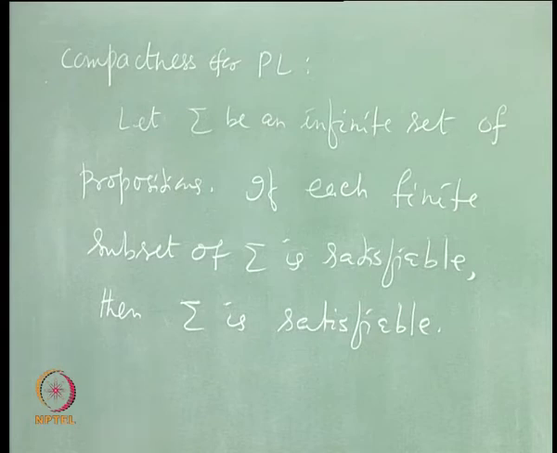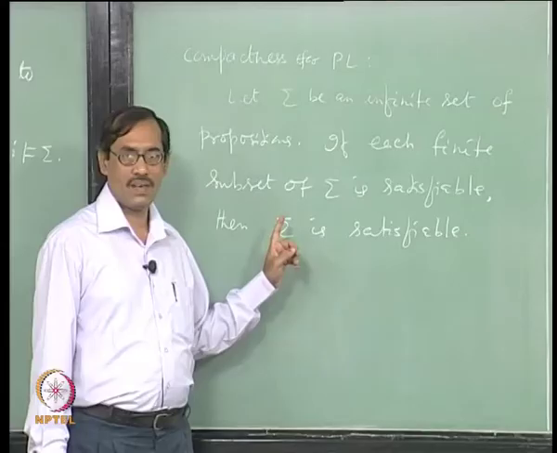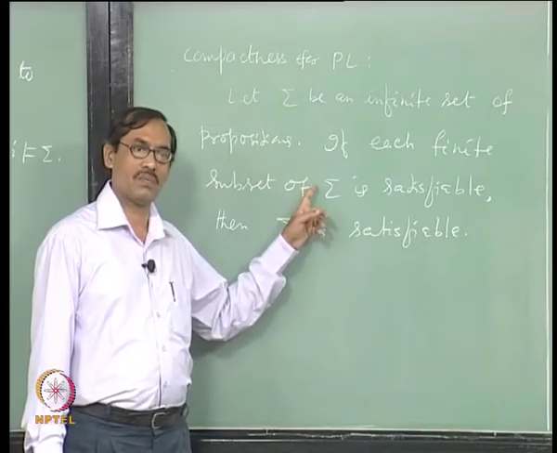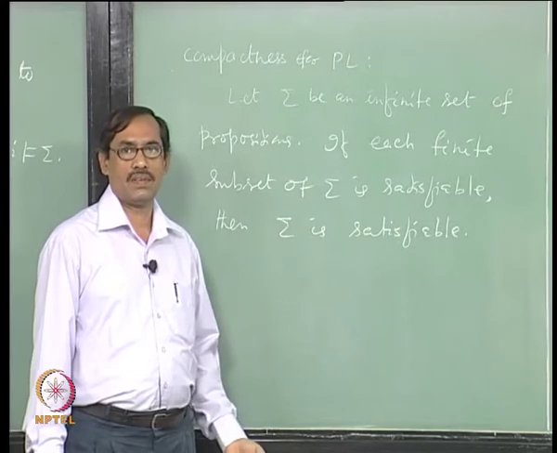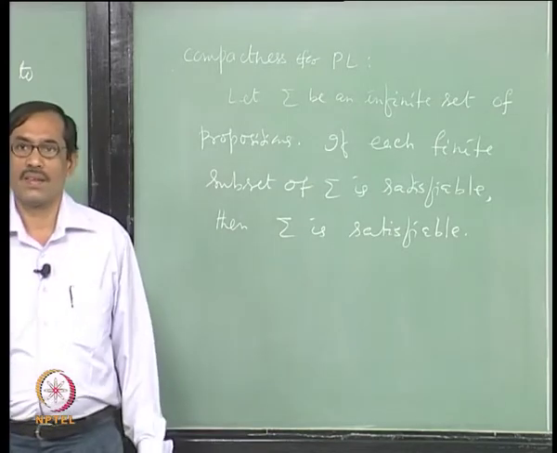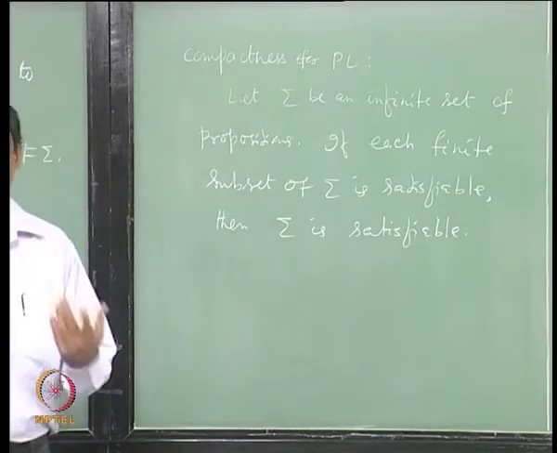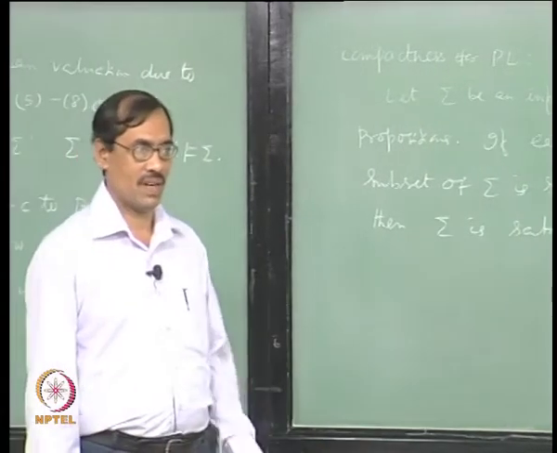So, now proof is easy. What you have to do is prove its contraposition. If sigma is unsatisfiable, then there exists a finite subset of sigma which is unsatisfiable. Okay? Which finite subset we do not know, but we can show there exists one.